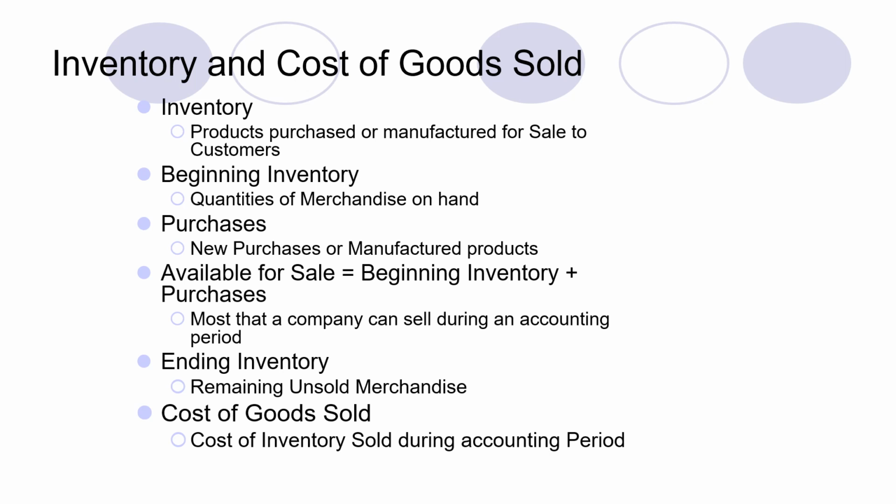Now we start with a discussion of certain terms related to this chapter. First of all, inventory, as we have discussed, is the item placed on the balance sheet, and it is an amount of goods or raw material being further converted.